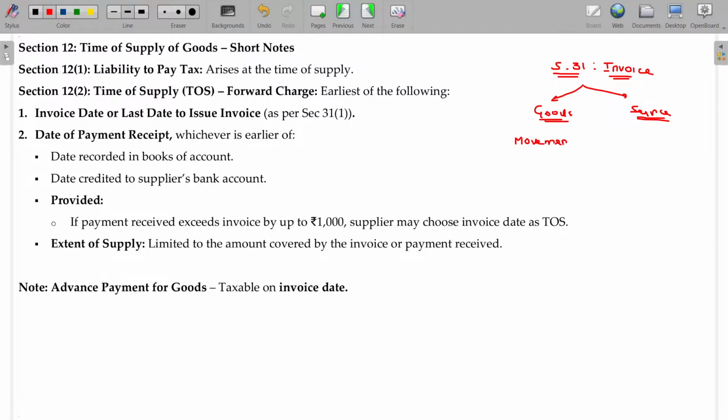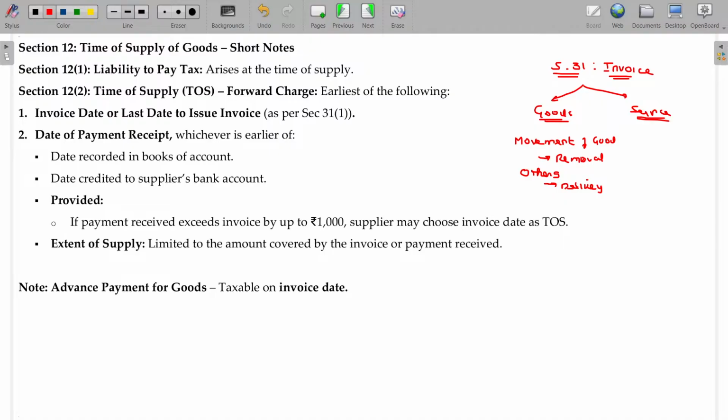Is it involving movement of goods or not? Yes, sir, movement is there. Then the removal date. No, sir, it involves no movement of goods. Other case: the delivery date. This is the date for issuing the invoice.